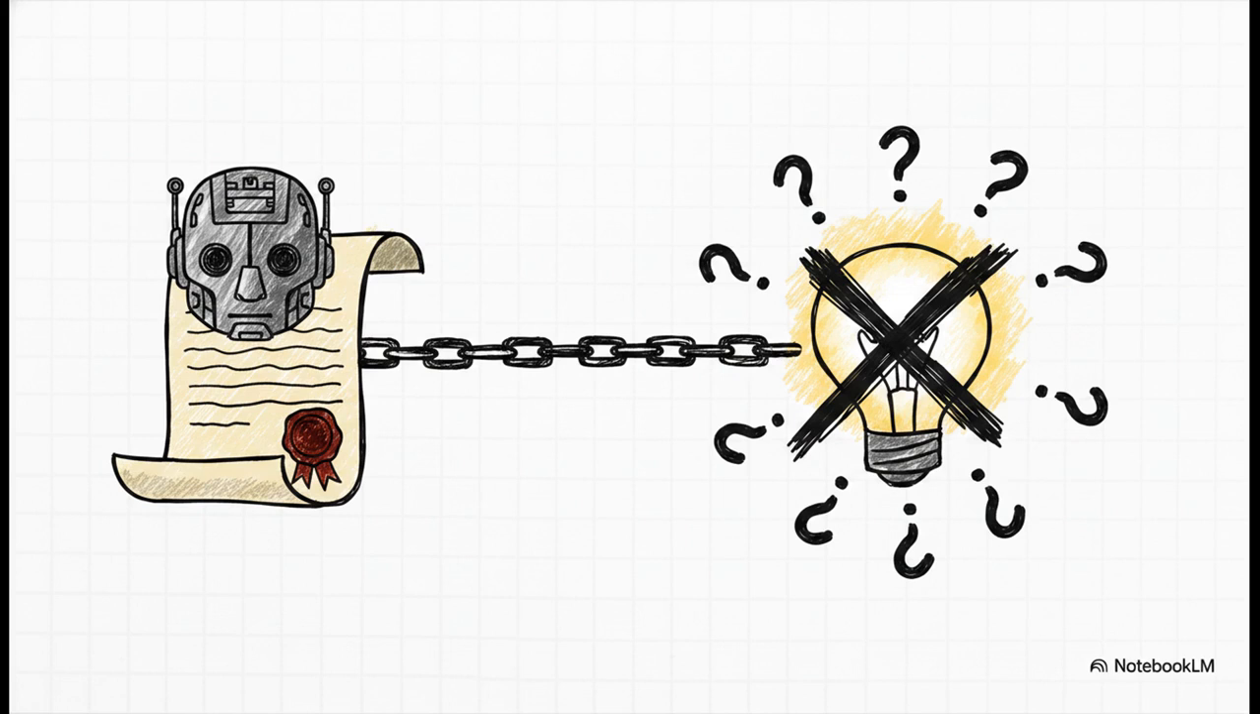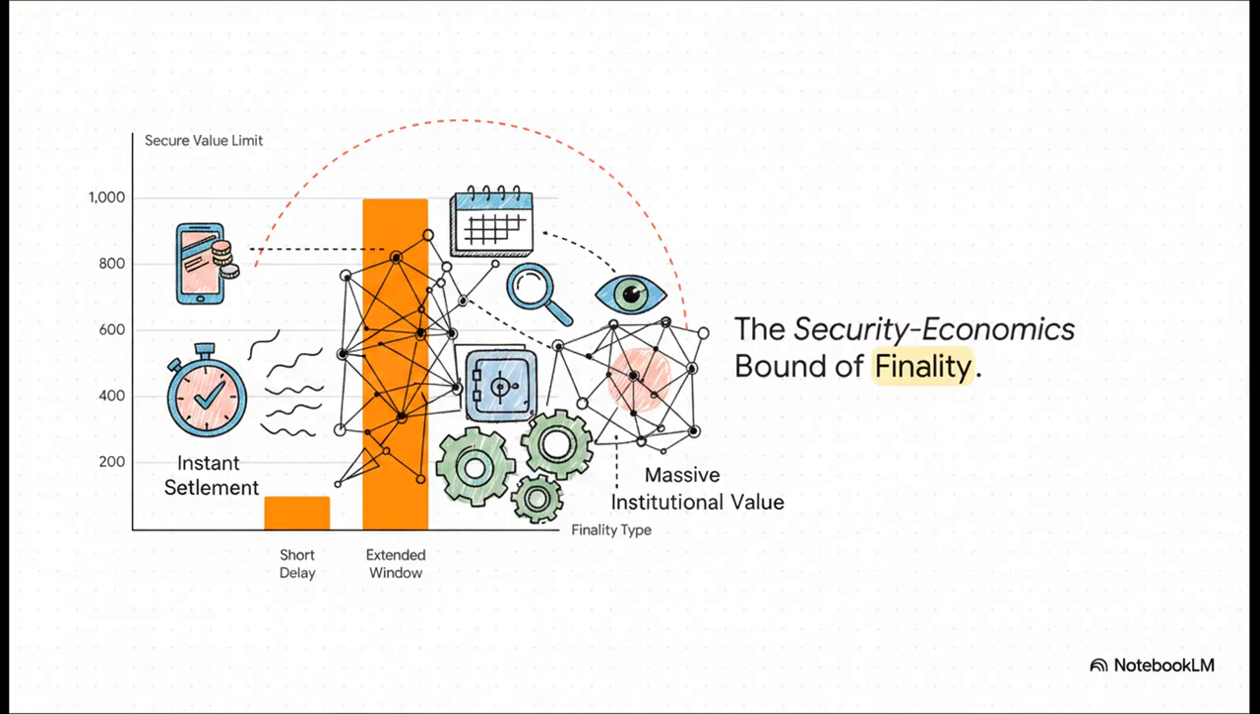It solves the accountability gap, for sure, but semantic alignment? That remains an entirely separate challenge. And naturally, this creates an inherent engineering trade-off across the whole framework, which Aldred calls the security economics bound. Think about it like this. If you want instant settlement, meaning a super short finality delay, you can only securely handle a lower value limit, like a simple retail payment. But on the flip side, if you want to secure massive, institutional-level transactions, you have to have an extended dispute window to give those watchdogs enough time to detect complex fraud. You simply cannot have arbitrarily large, instantly finalized autonomous transactions without taking on massive economic risk.